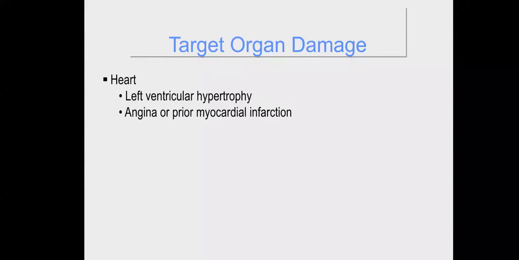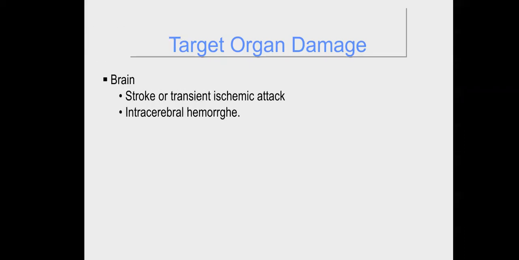Prior coronary revascularization and heart failure may occur. In the brain, ischemic or transient ischemic stroke, hemorrhage may occur, especially in patients who are taking aspirin as primary prevention without blood pressure control, and hypertensive encephalopathy, which is characterized by cortical blindness, loss of consciousness, and edema in the occipital lobe. Reversible posterior leukoencephalopathy, it's called.